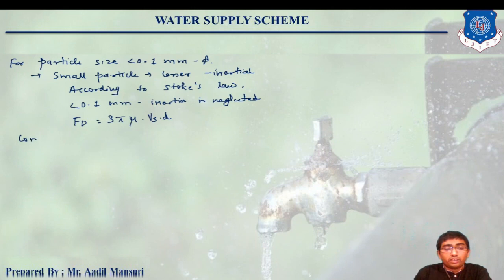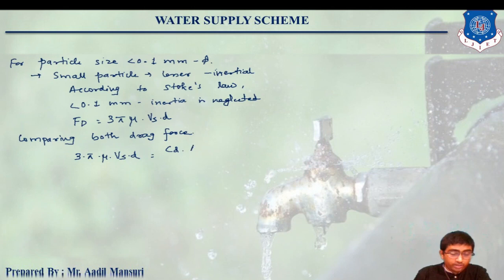Now comparing both the drag forces, right? So 3 pi mu Vs into D will be equals to CD AP rho W Vs square upon 2.